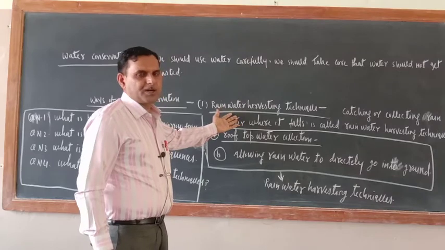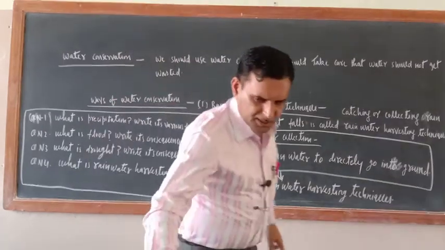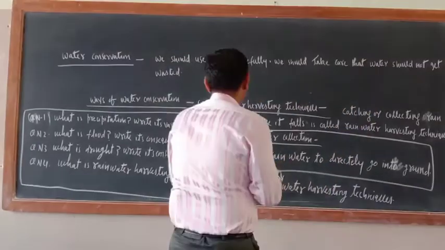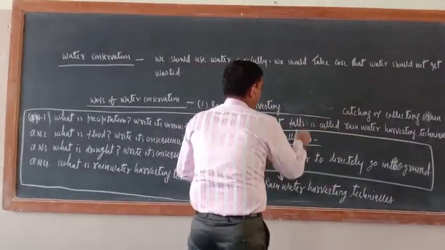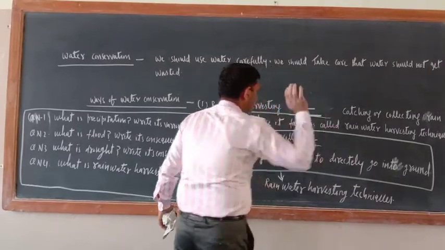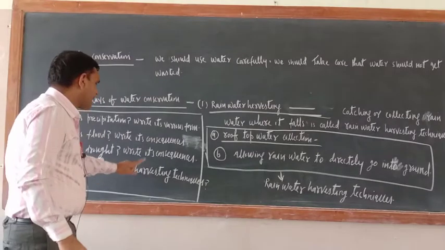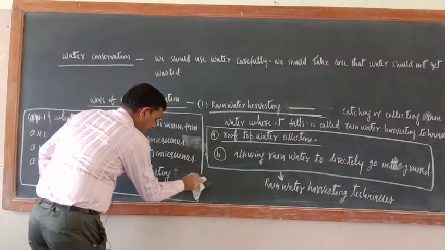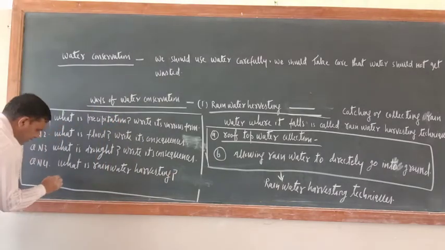First define what is rainwater harvesting. Actually here you just write what is rainwater harvesting, okay, that only. So first define rainwater harvesting, first write that much, okay.